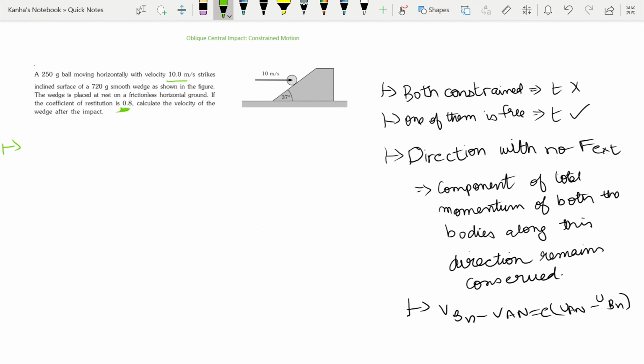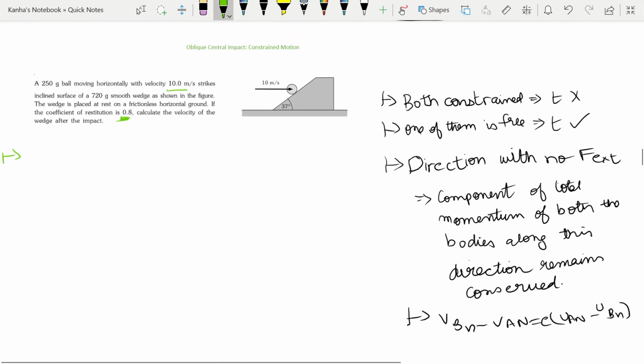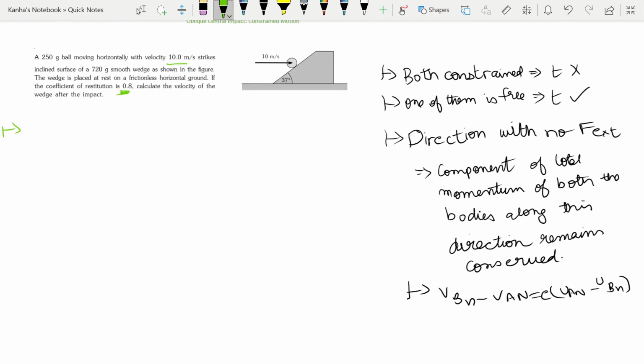So I'll just draw them as mentioned before in the previous question as well. First you just draw the velocities, so that will make it simpler to do. I have my circle here, and I had a wedge here. If this was my point of contact, my T axis is, I'll just draw it again.